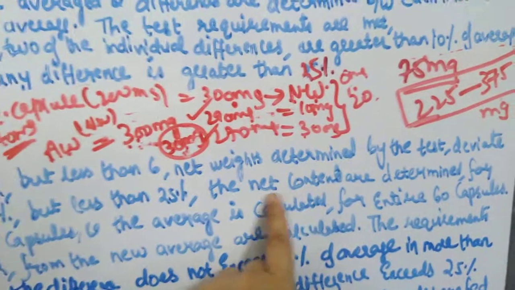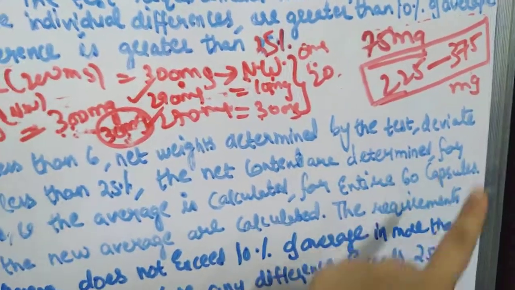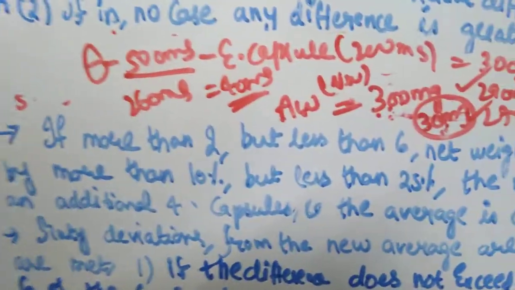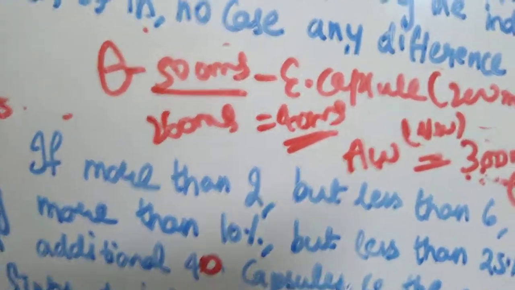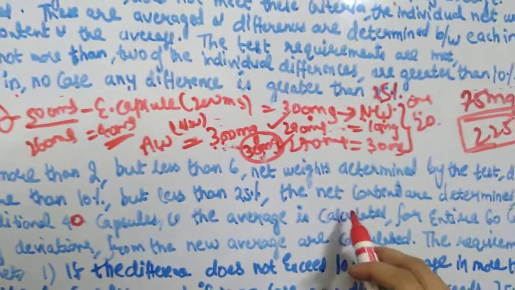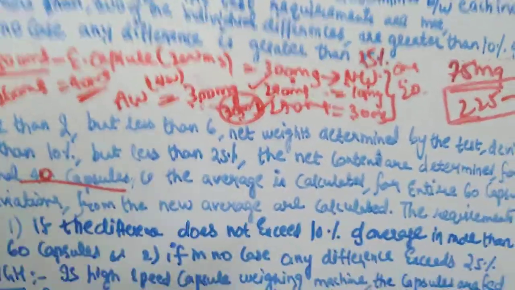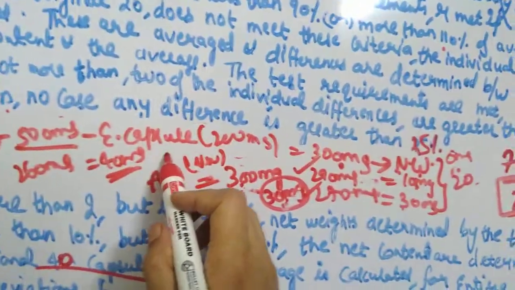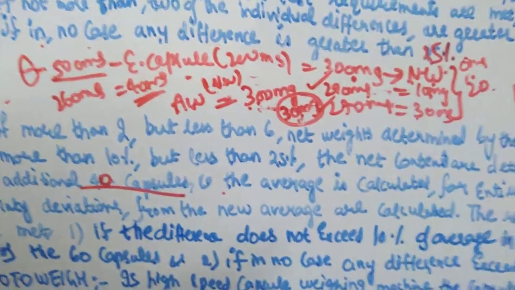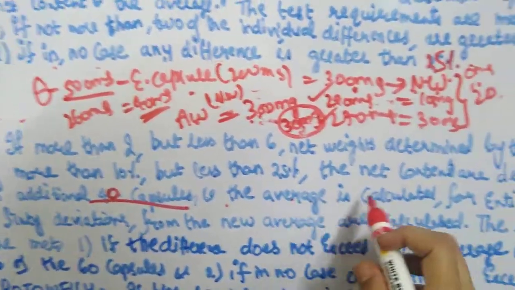Then you will determine the net weight or the net content for an additional 40 capsules. So that means now you are doing it for 60 capsules. The same test that you have done here, you will do with 60 capsules. You will find the average of 60 capsules.